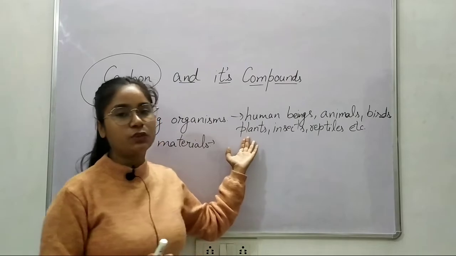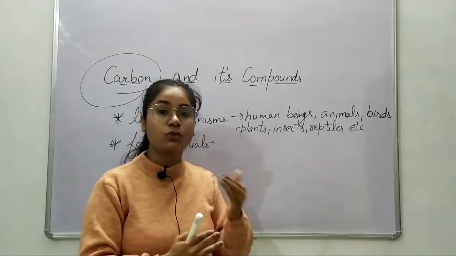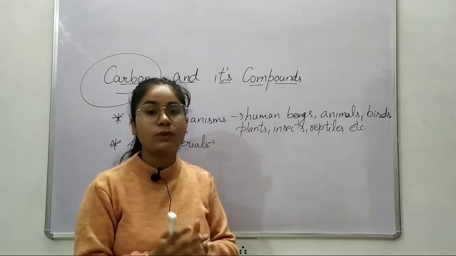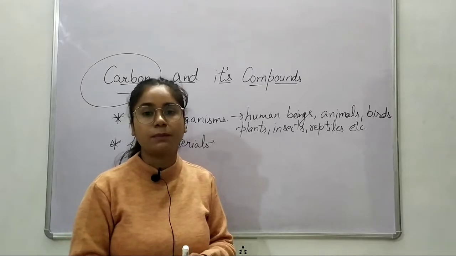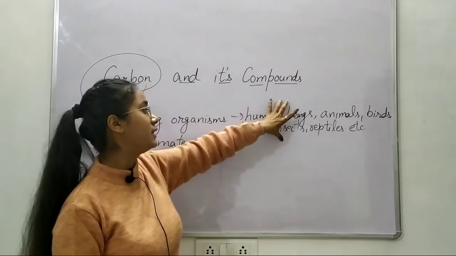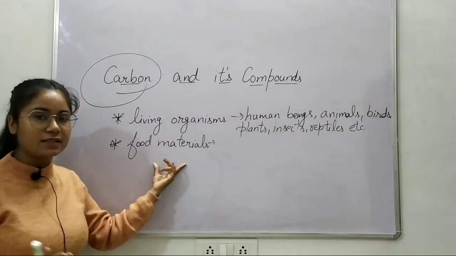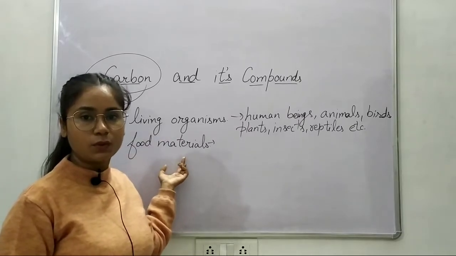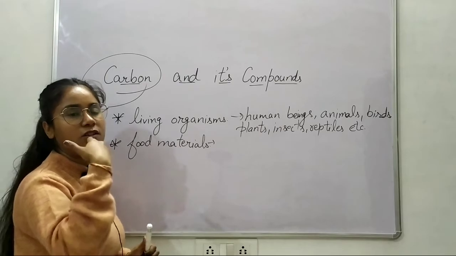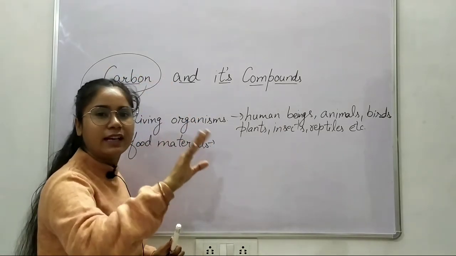So also the food prepared by plants, which is stored as starch in the fruits or vegetables, is eaten by us, okay? We even eat the leaves of some plants, we even eat the roots of some plants. So if these whole things are made of carbon, that means all the food materials are made of carbon, right? So in the food materials you can say all sorts of non-vegetarian food like meat, beef, anything.